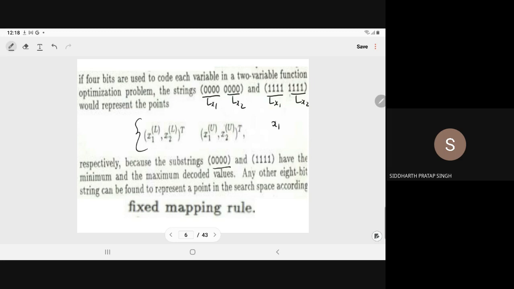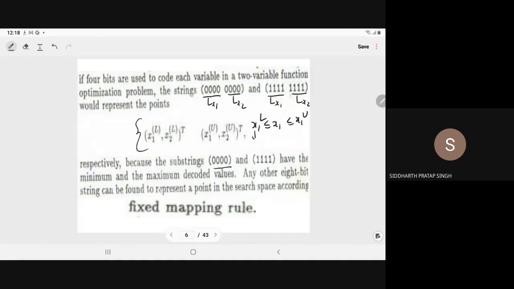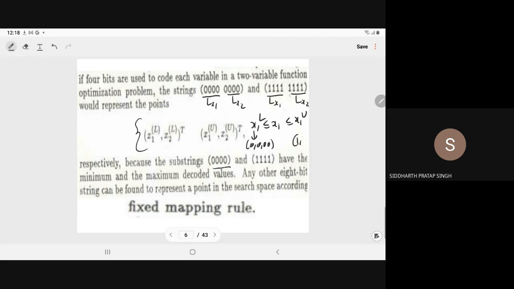Here x1 lies between x1 lower and x1 upper. So if you take an 8-bit string,